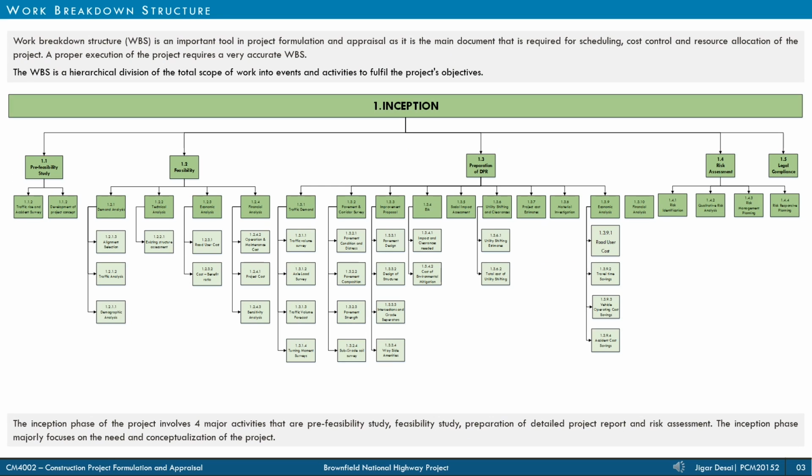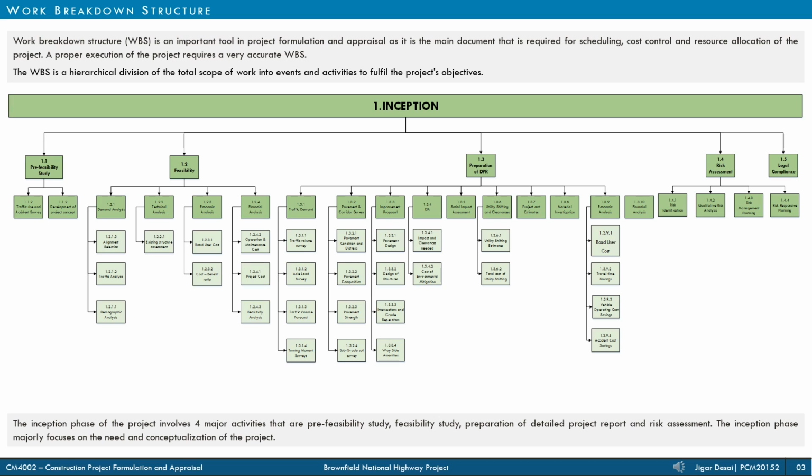The work breakdown structure is a hierarchical division of total scope of work into events and activities to fulfill the project objectives. At a sub-project level, the project is divided into 5 phases, that are inception, planning and development, implementation, closeout, and lastly operation and maintenance. For each activity in a work breakdown structure, WBS codes are assigned which helps in understanding the hierarchy of works.